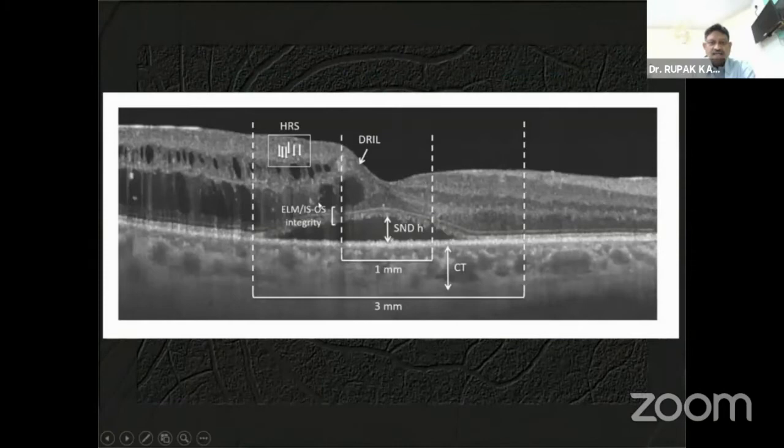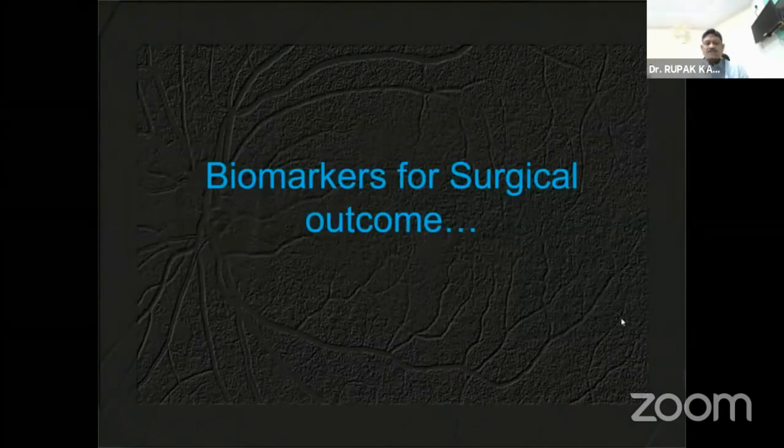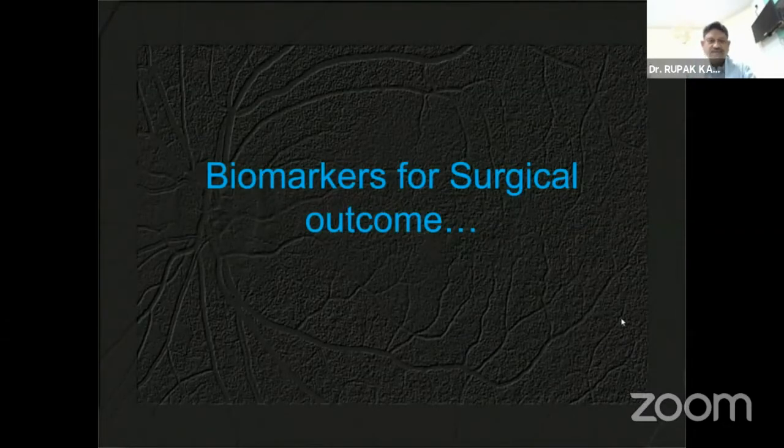This is a case with a combination of all those findings. Hyperreflective spots are present here. You can see the ISOS junction and the ELM area is intact, with presence of subretinal fluid and a localized area of DRIL. So in one picture you can make out all those parameters. This is in short about the medical treatment.